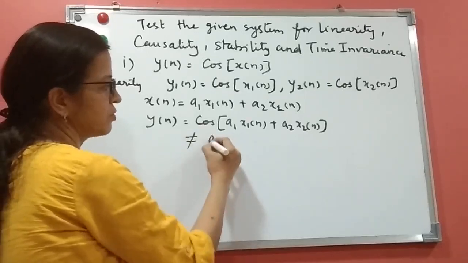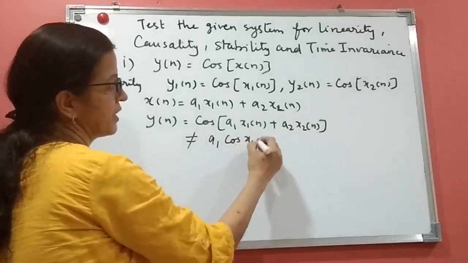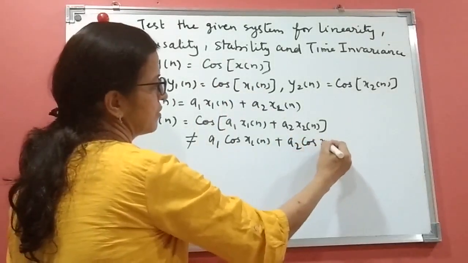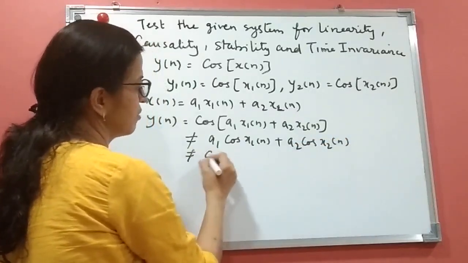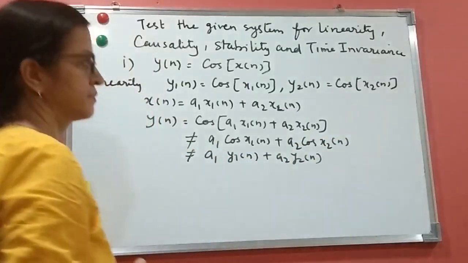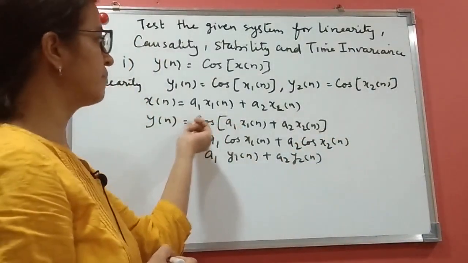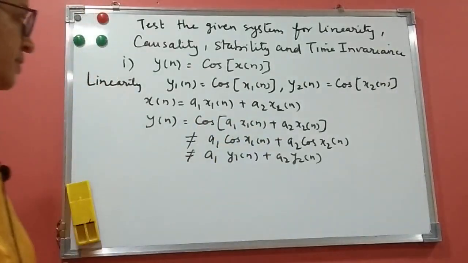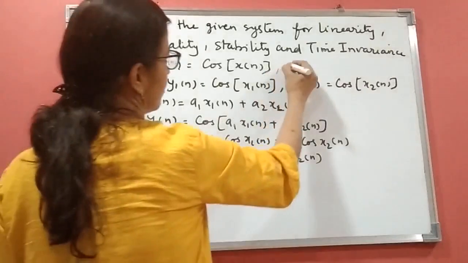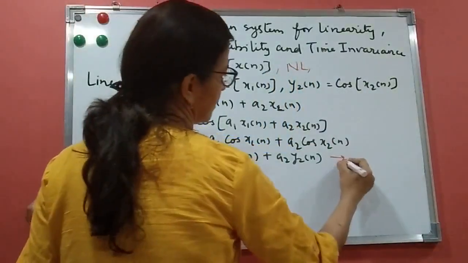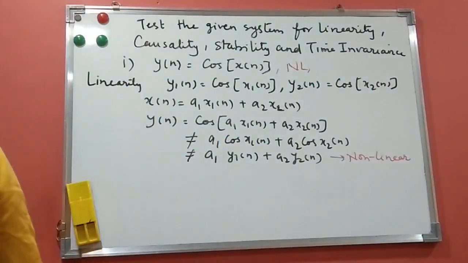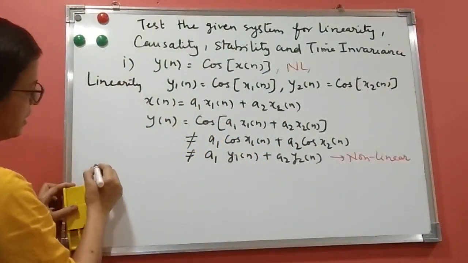This is not equal to a1 cos of x1 of n plus a2 cos of x2 of n, that is, it is not equal to a1 y1 of n plus a2 y2 of n, because we cannot bring the constants outside the cosine. So this is a non-linear system.